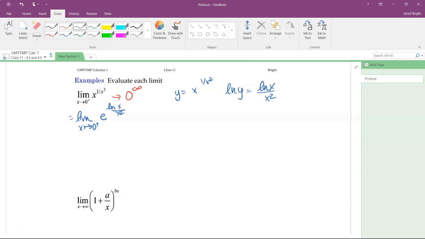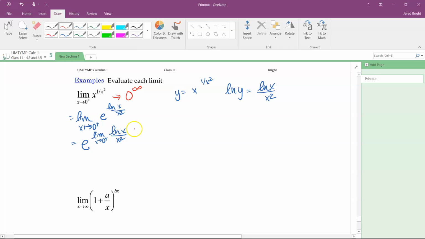Okay, from here, what do I do? Well, I remember that the limit has a property of continuous functions, meaning that if I do the limit of the original function and I have a composition of functions, I can actually just look at the limit of the inside function. Okay, so I can move the limit into the exponent and say this is the limit of natural log of x over x squared. Okay, and then I test to see if it's indeterminate or not.